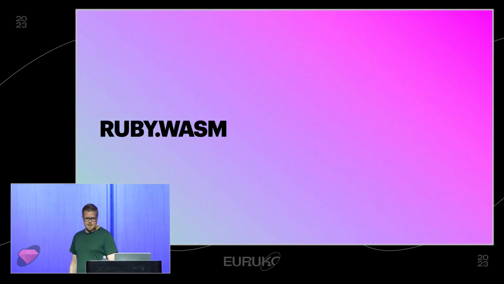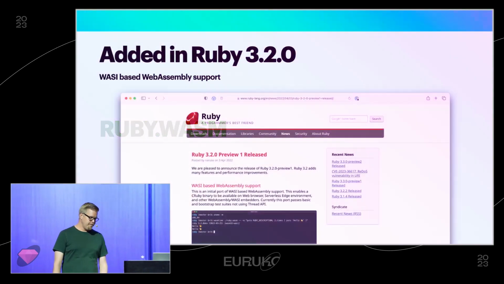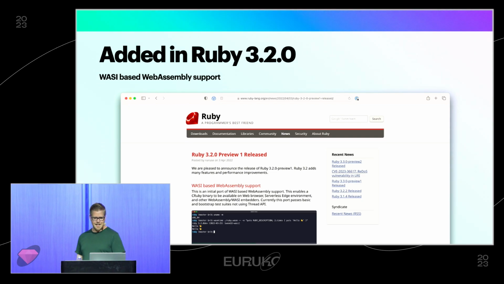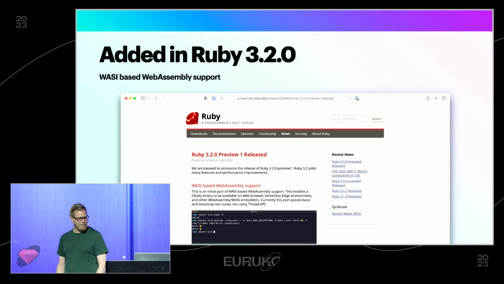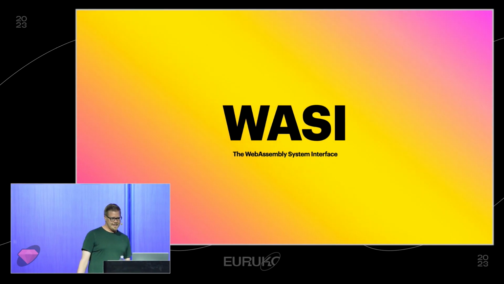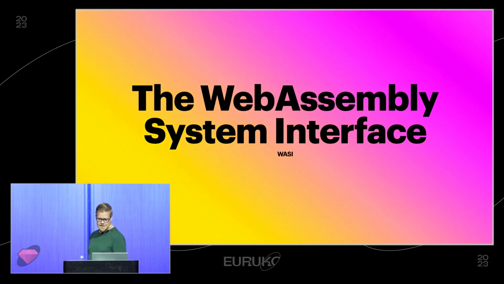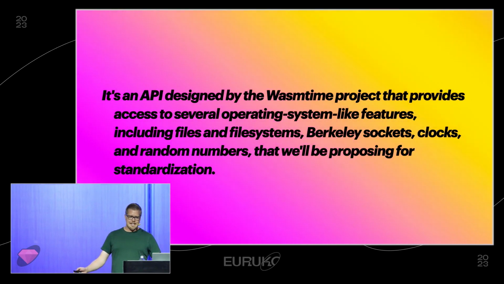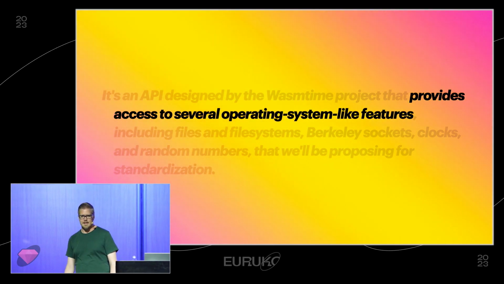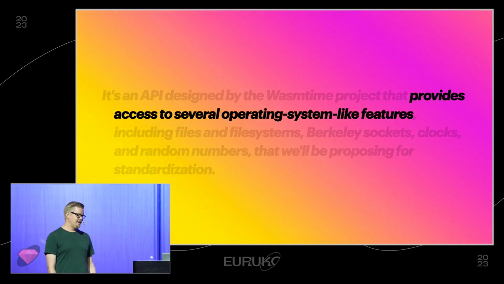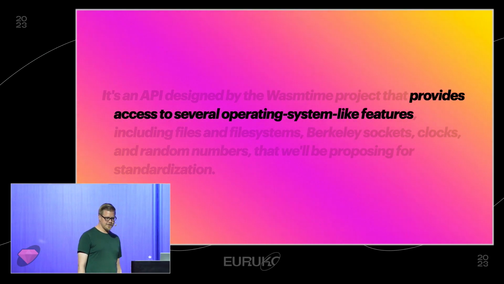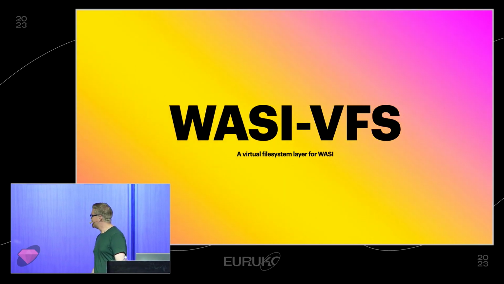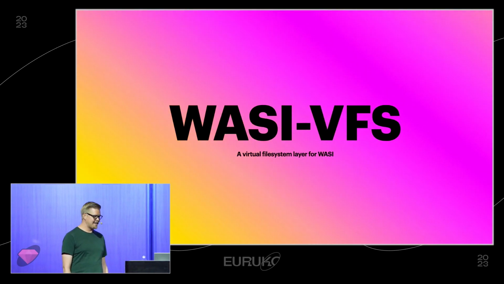So this was added first in Ruby 3.2.0, and it brings WASI-based WebAssembly support. And here we get one more W acronym. So WASI, the WebAssembly System Interface, which provides access to sort of operating system-like features in the WebAssembly environment. And while we're swimming in letter soup here, I might as well introduce WASI VFS, which we'll bump into later, which is a virtual file system layer for WASI.